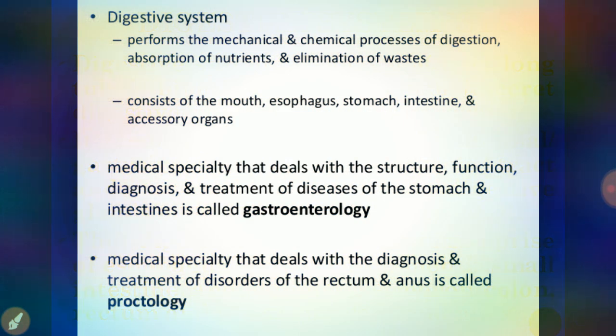The digestive system performs the mechanical and chemical processes of digestion, absorption of nutrients, and also elimination of waste.